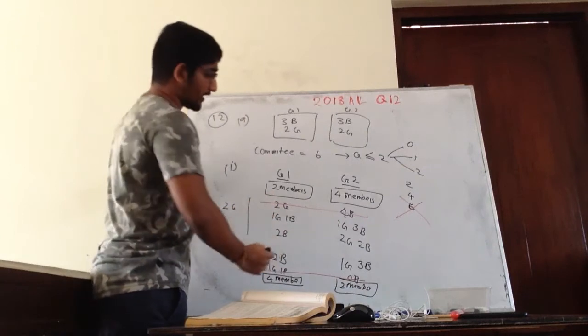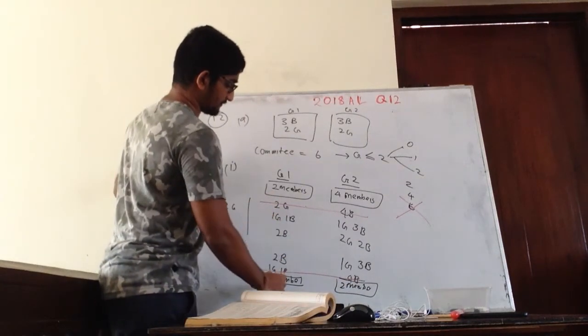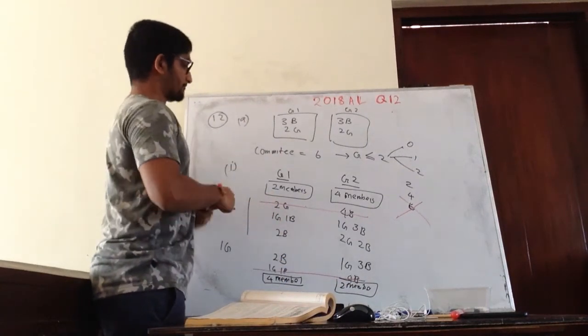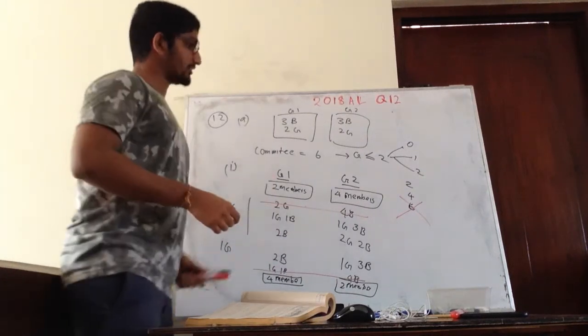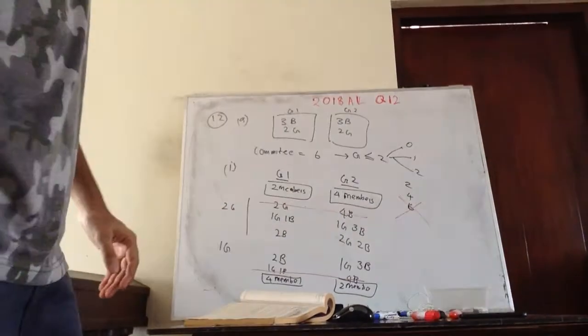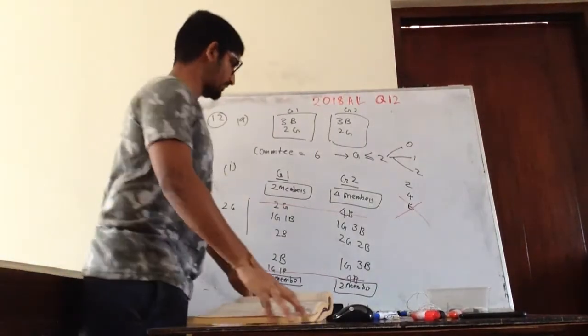Then I can actually repeat the same thing. So write this down. Right, so let me write this properly now.